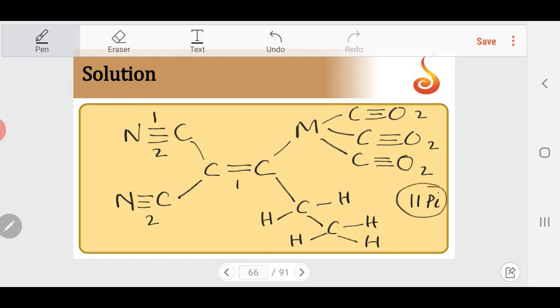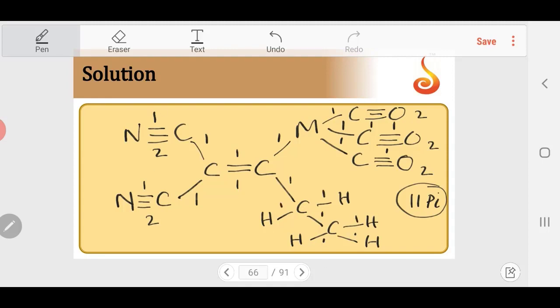Sigma bonds: 1, 1, 1. So here 1, here 1, here 1, 1, 1, 1, 1, 1. Here also 1, 1, 1, 1, 1, 1, 1, 1, 1.